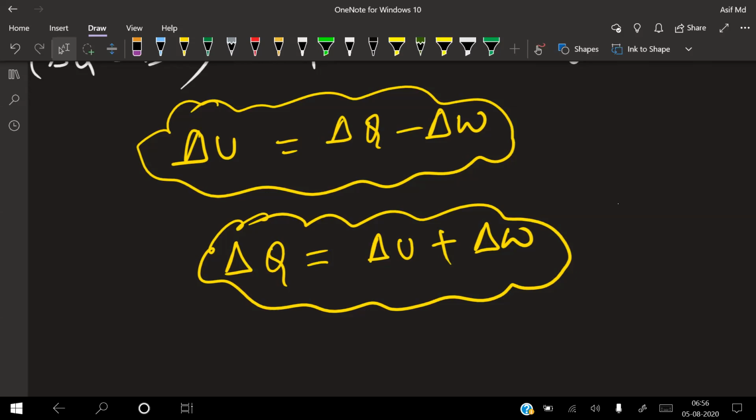That means internal energy is what right now for me? Zero. Sir, I have a small doubt. You asked, can it be negative or zero? But it can't be negative, no, sir. Why? Sir, because energy can't be negative. Can it be negative? Why can't it be negative?